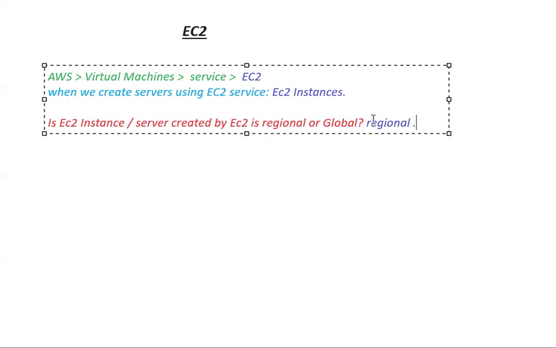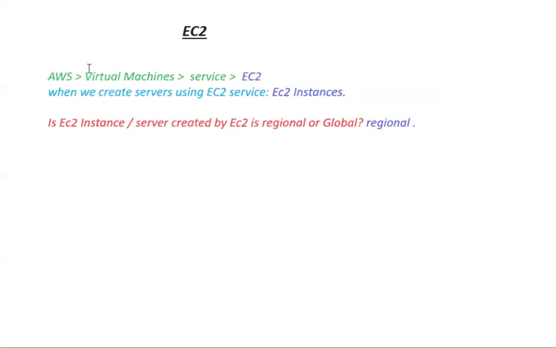How do you say it is regional, sir? We already analyzed it in the previous video. If you haven't watched it, please try to watch it so that you can have better clarity. Why? Because if we create an EC2 instance in the Mumbai region, is it visible in the Hyderabad region?